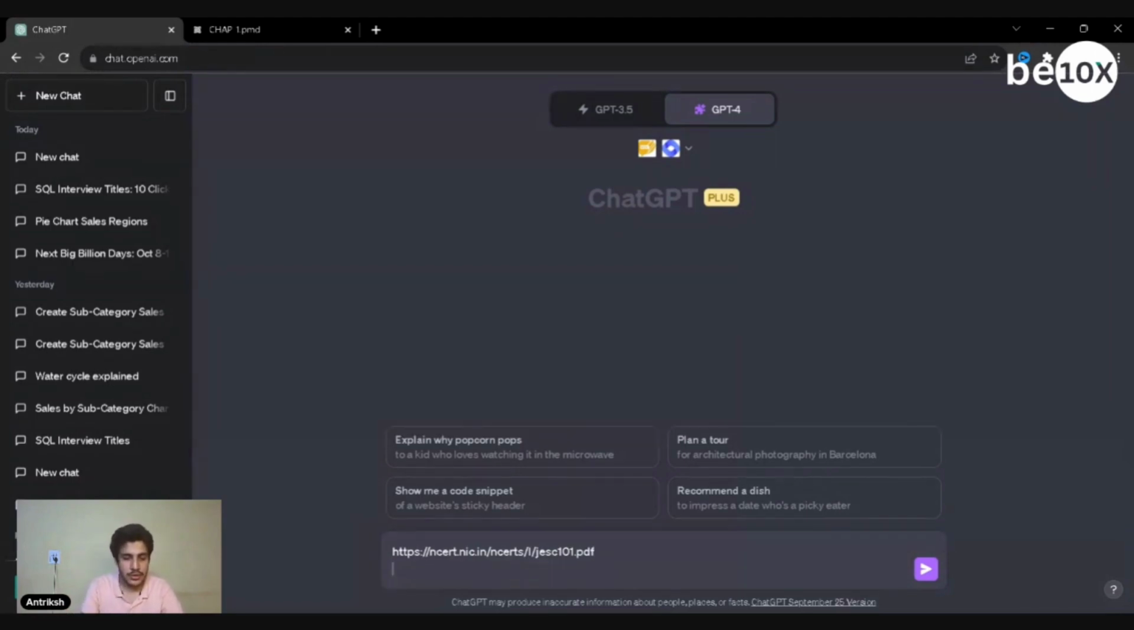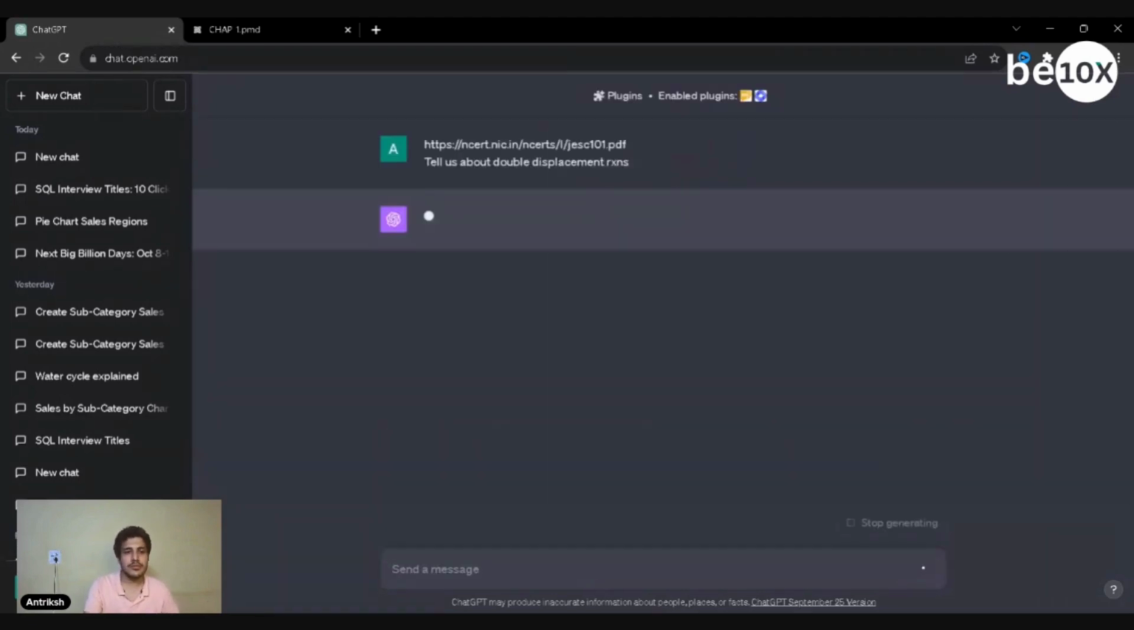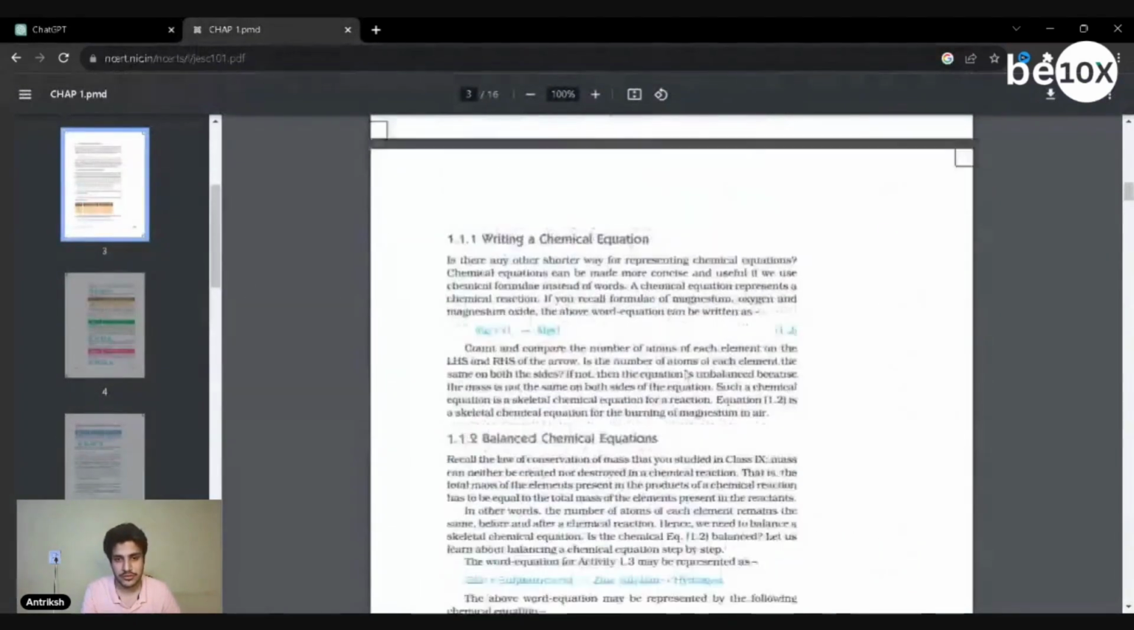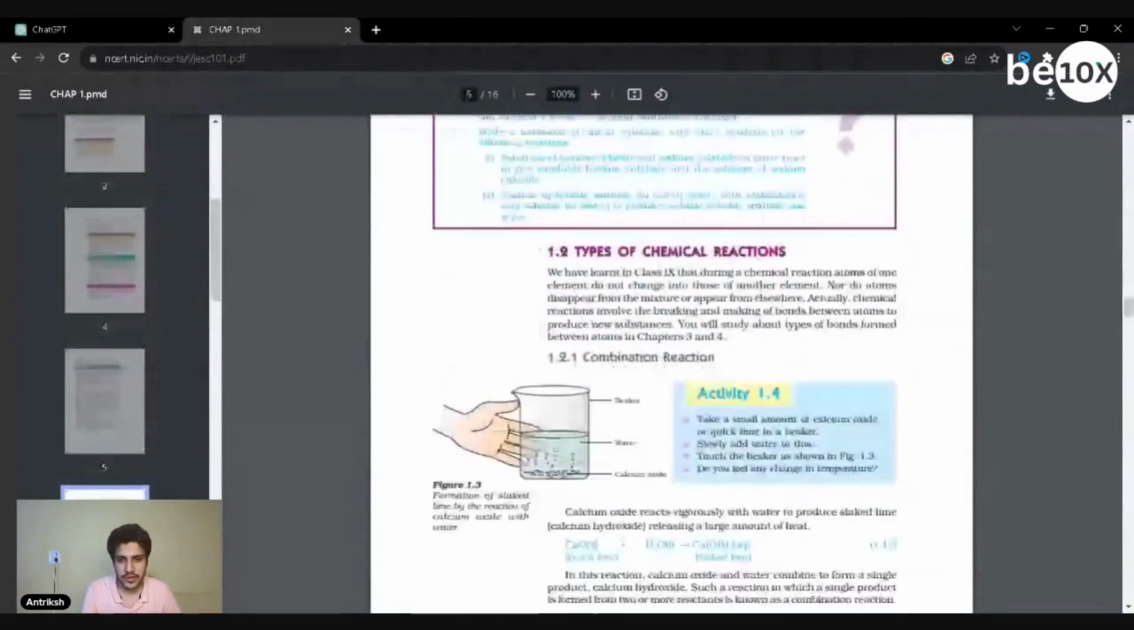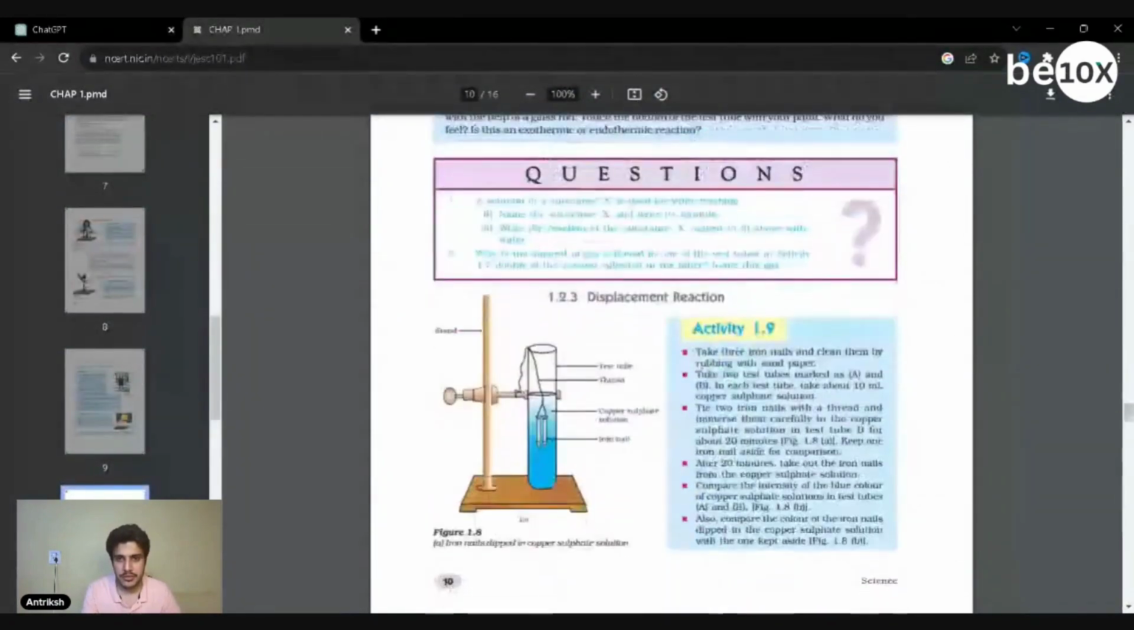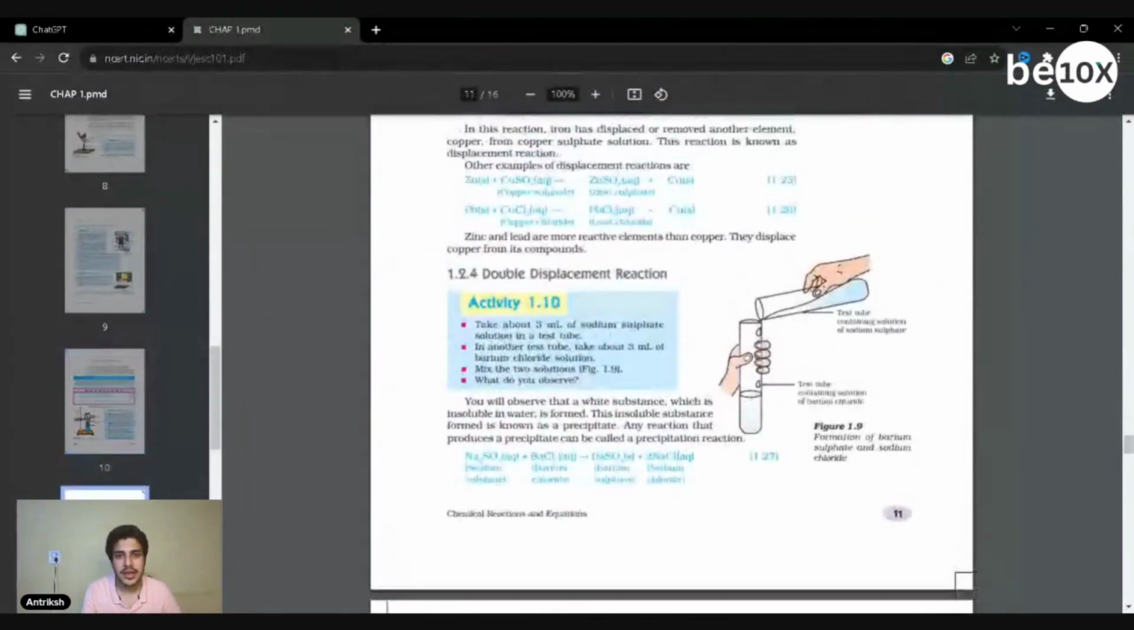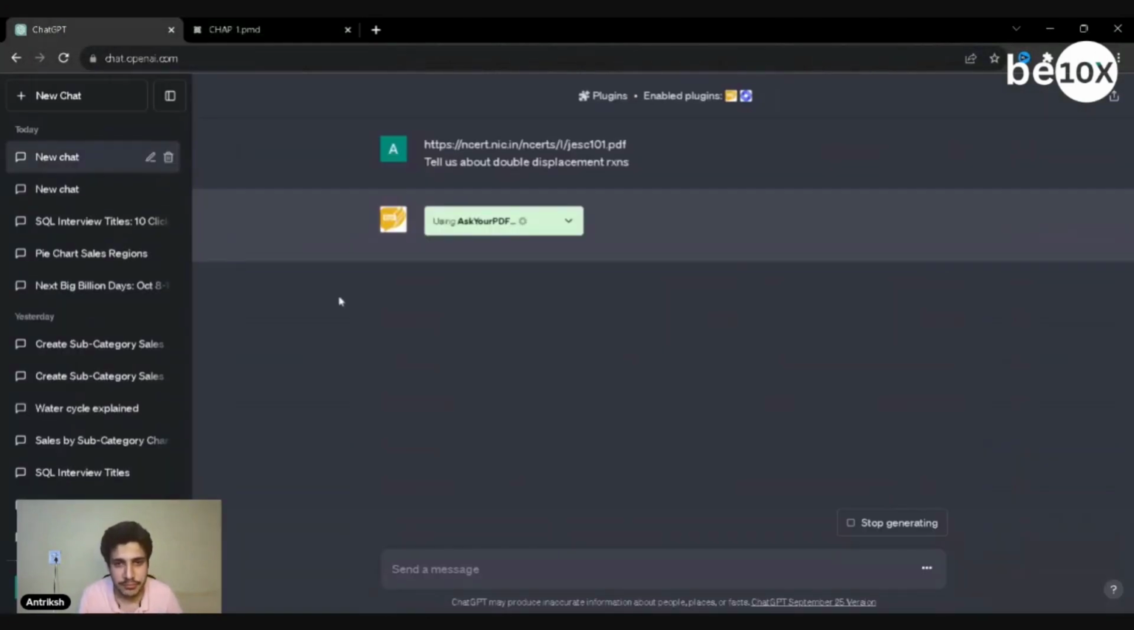Now we're going to ask it to tell us about double displacement reactions, right? So I've written it as R, X, and S. Let's see if it can read it as reactions. So we're going to find it here. I hope double displacement is covered in this one. There's double displacement, if you can see, right? So let's see what it can give me. It is finding out. Let's see what it can provide.